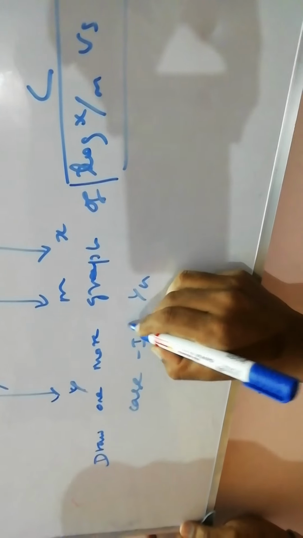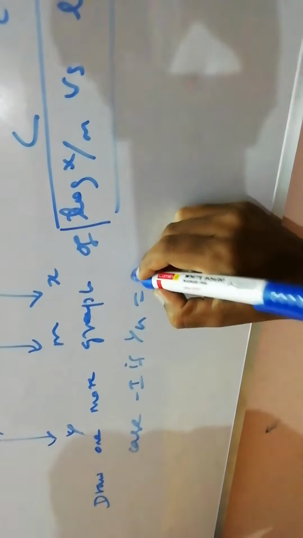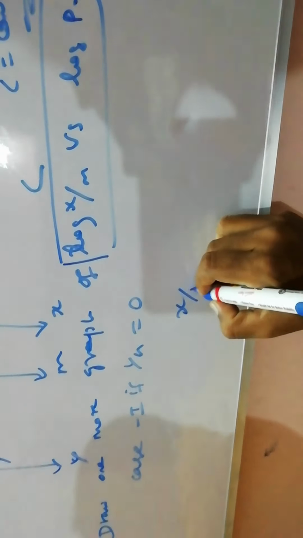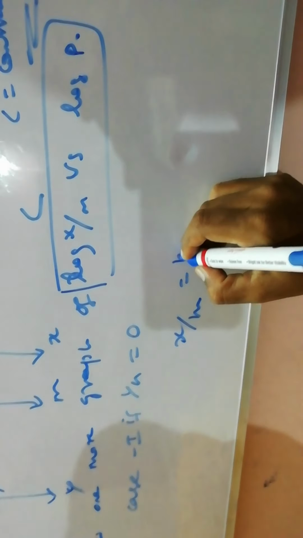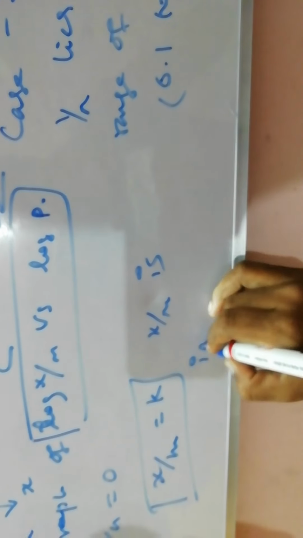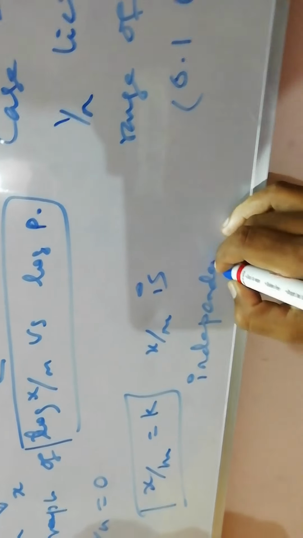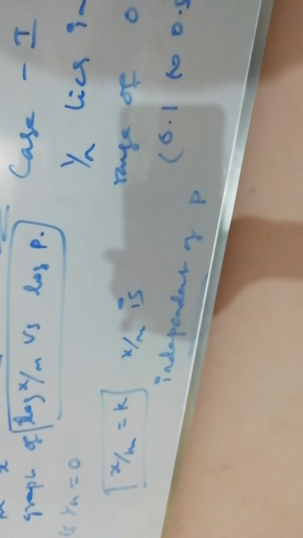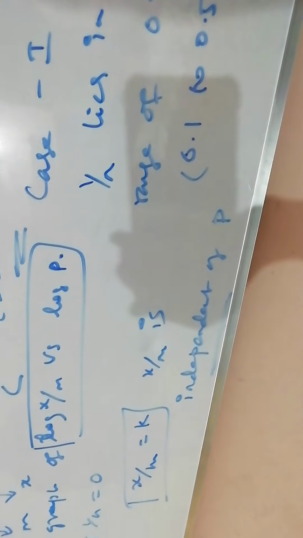So case 1, if 1 by n is equal to 0, what is the condition? x by m is equal to k. So x by m is independent of pressure. I have to draw one more graph to explain that character. This is the second graph. I am going to draw the third graph.